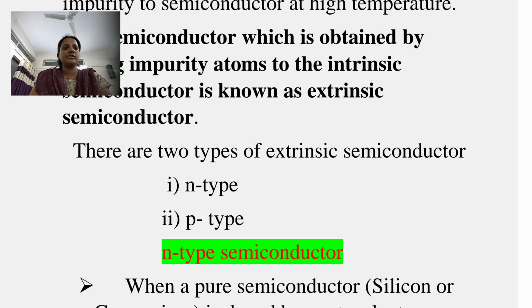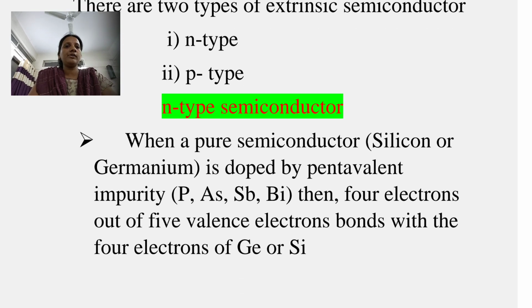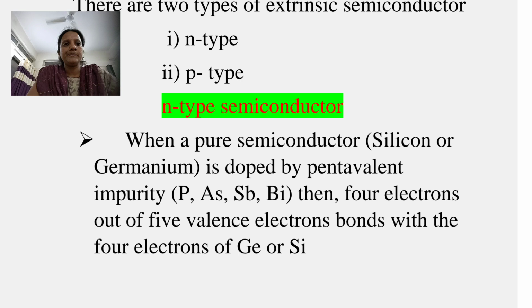There are two types of extrinsic semiconductors, that is N type and P type semiconductors. These depend upon which type of impurity is doped into the intrinsic semiconductor. Okay. Now we will see the first type of extrinsic semiconductor, that is the N type semiconductor.